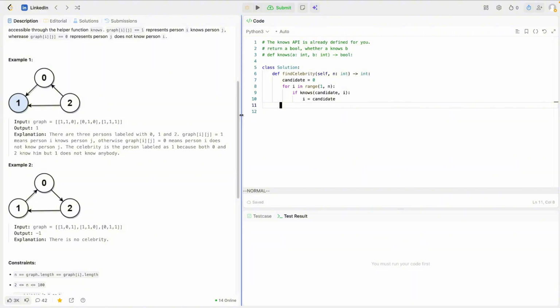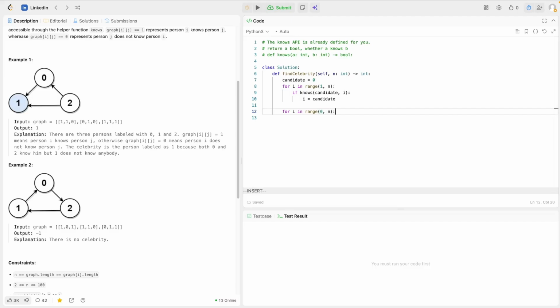So we cannot rule out the case that the candidate knows somebody or that not everybody knows the candidate. Then we need a second loop to verify that the candidate is indeed a celebrity. So let's do it again, from i in range 0 to n.